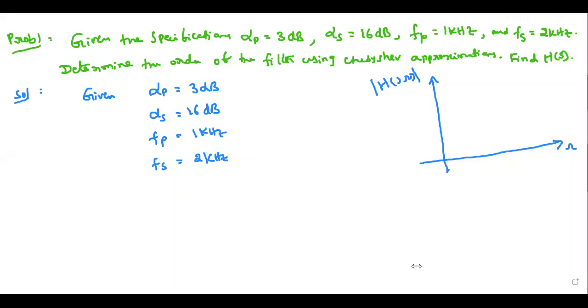Given the specification, sigma p is equal to 3 dB, sigma s is equal to 16 dB, fp is equal to 1 kilohertz, and fs is equal to 2 kilohertz. Determine the order of the filter using. I did not ask you to read the question. I asked, what is the filter we should design? We should design either low pass filter or high pass filter. It's a low pass filter. Why? How did you say that it is low pass filter?